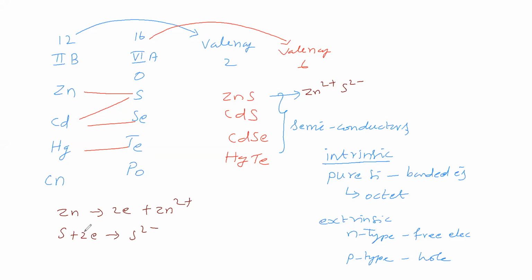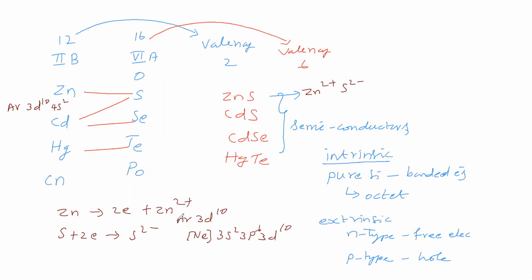Why has zinc lost 2 electrons? What is the configuration of zinc? That we will see. Zinc configuration is argon 3d10 4s2. When zinc loses 2 electrons, it becomes argon 3d10. This argon 3d10 we can write as neon 3s2 3p6 3d10.